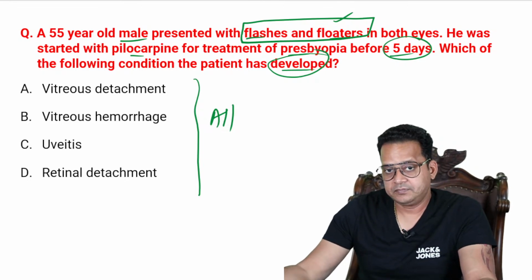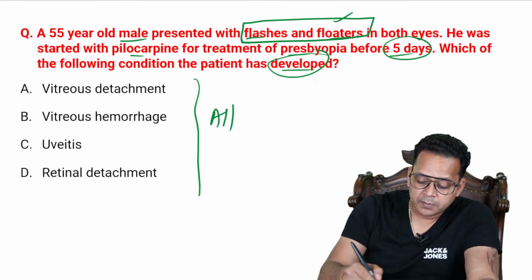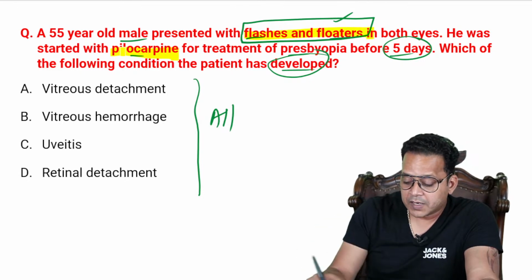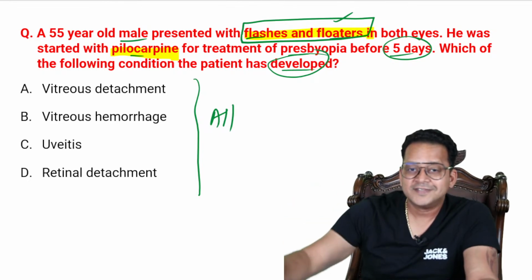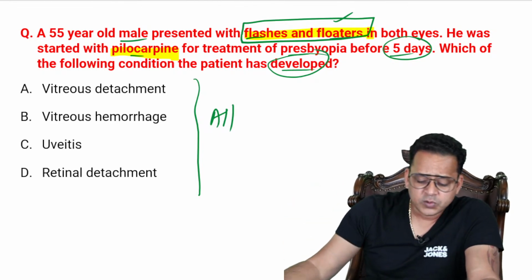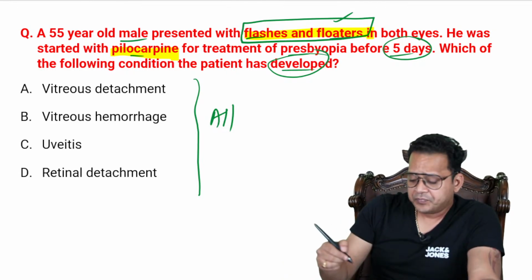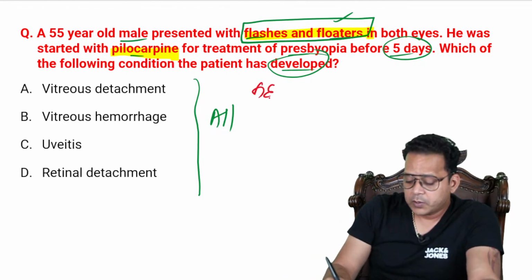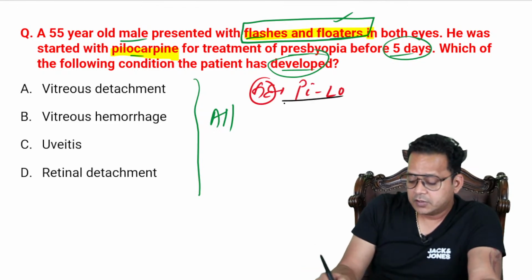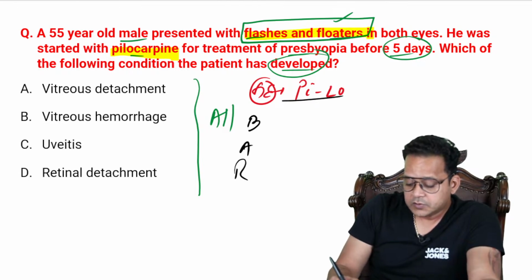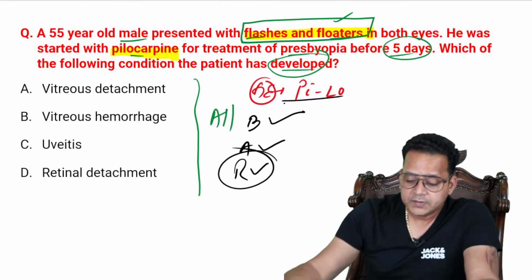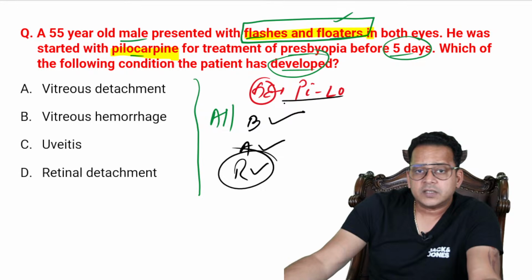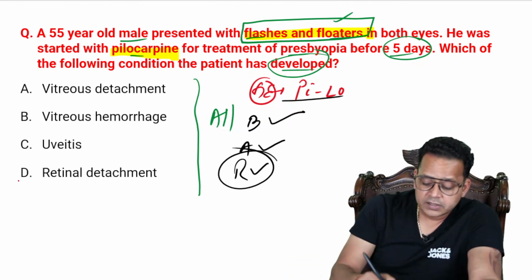What will give you the answer is the use of the drug pilocarpine. So you have to add pilocarpine to flashes and floaters and then find out what could be the possible side effect. Even if you don't know the answer, you should be able to mark it, because I've told you the side effects of pilocarpine. Pilo is pilo. In Hindi, pilo means drink. And to drink, you have to go to a bar. So B for broache, A for accommodation spasm, R for retinal detachment. We've discussed that. So even if you don't know, the answer is retinal detachment.